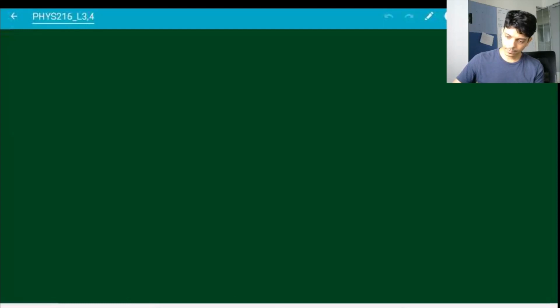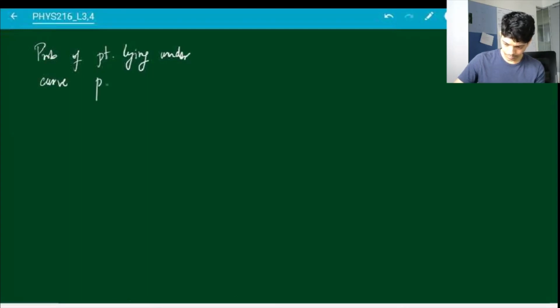So the probability of a point lying under the curve when you pick a random number, let's call it small p, is just going to be I divided by A, because it is the integral divided by the total area.